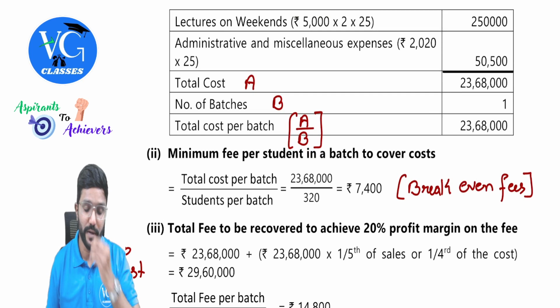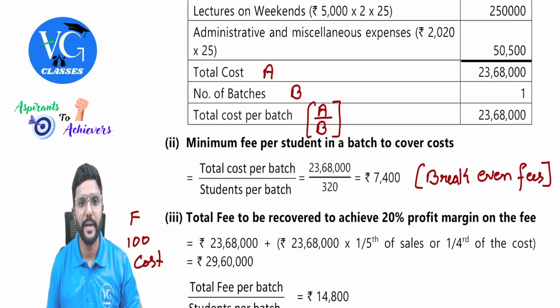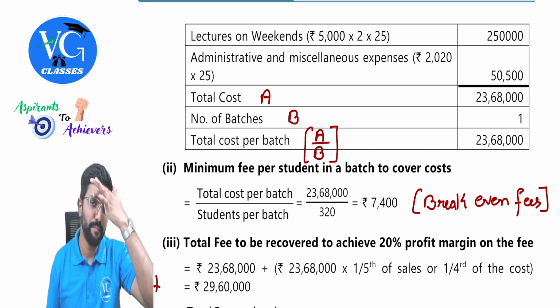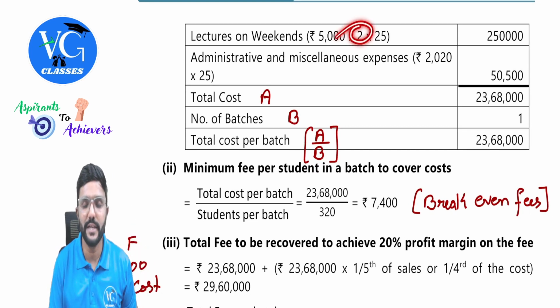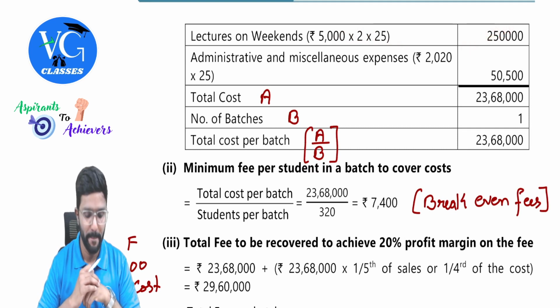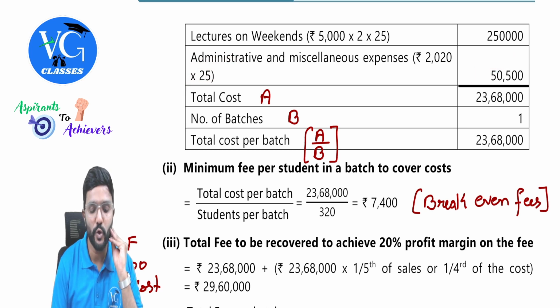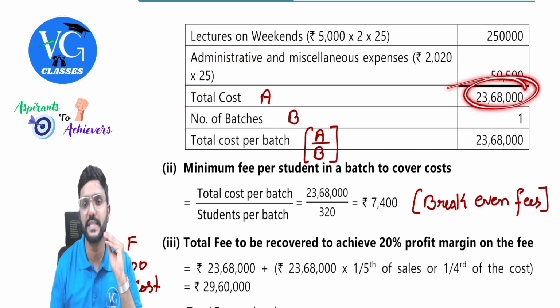Lectures on weekends. Okay, this is for weekdays, that is 5 days in a week. Coming to the weekend part, 5,000 per lecture. So 2 lectures are there for each week into number of weeks, 25. So 2,50,000. Yes, sir. Administrative and miscellaneous expenses is given per week, 2,020. So multiply with number of weeks, you will get 50,500. So the total cost of the batch is 23,68,000, guys.